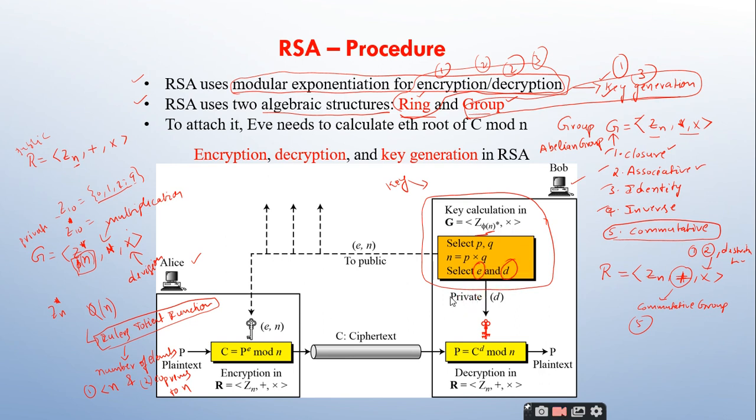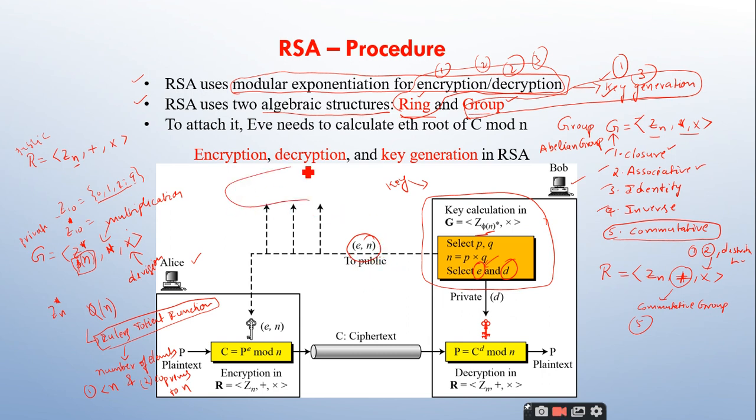What is E and D? Encryption and decryption. Right. So encryption and decryption, where E is called the public key and D is called the private key, right? So Bob is going to generate this E and D, and the public key, here you can see this E comma n, is sent to public.